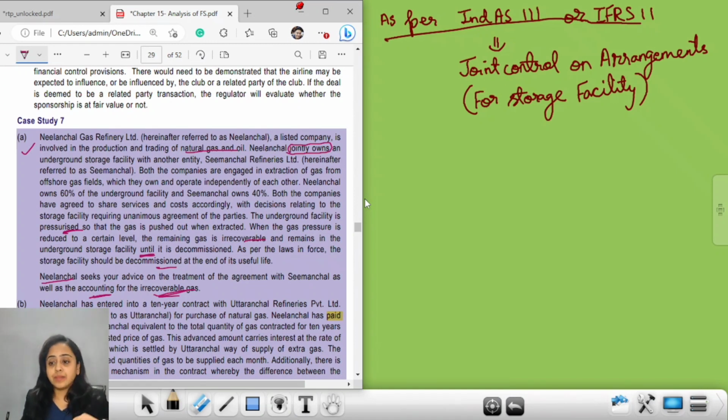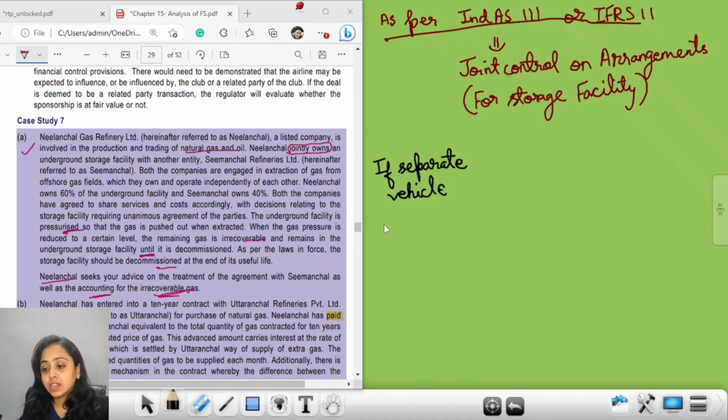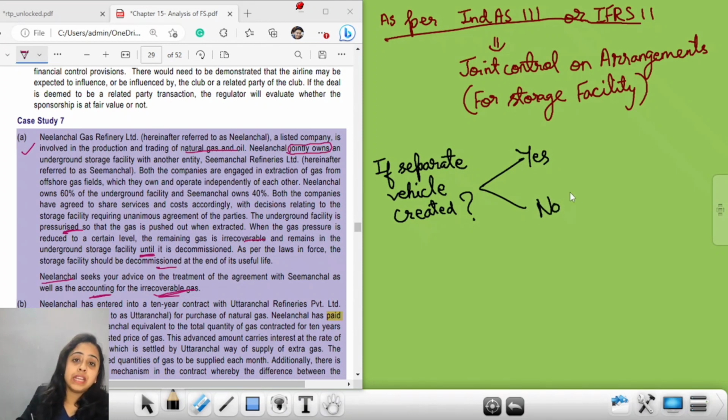Okay, let's begin. Firstly, whenever you have a joint control, you have to check whether a separate vehicle is created or not, either yes or no. You have to check whether a separate company is created or not.